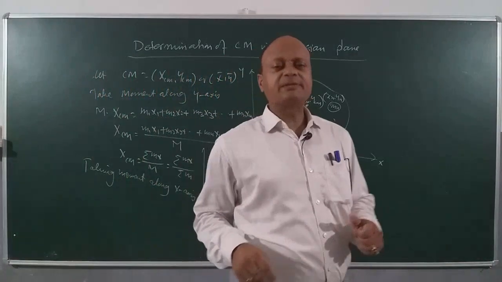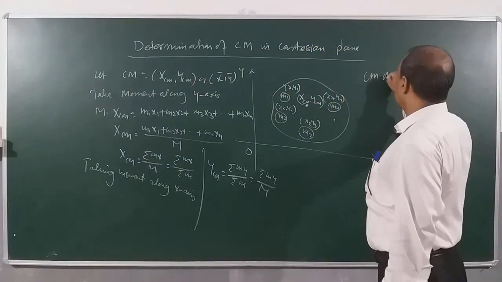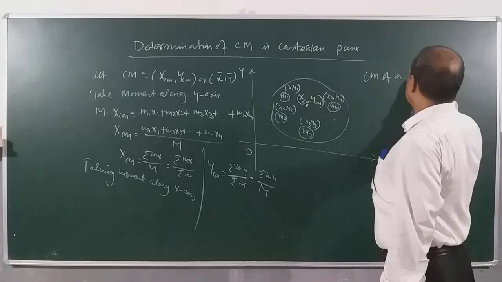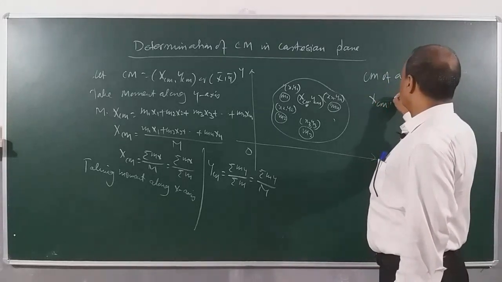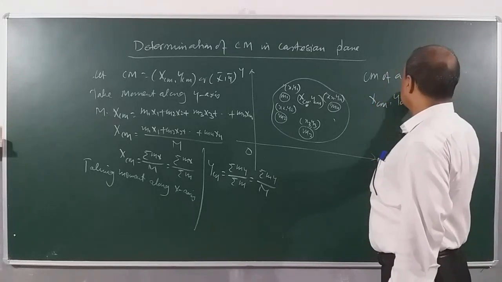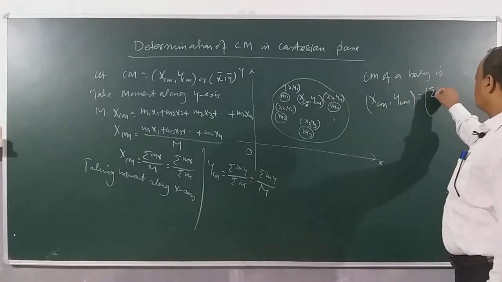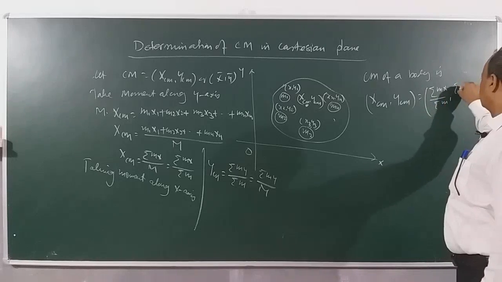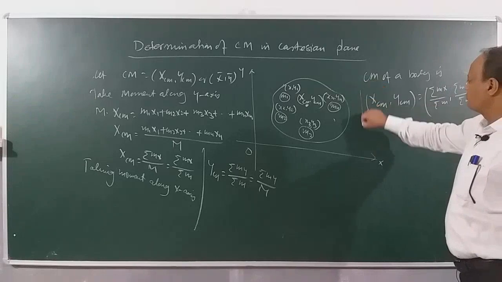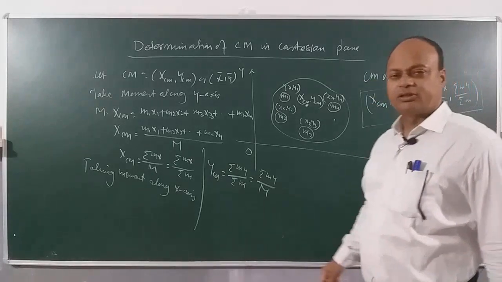So this gives us a clear formula. The center of mass of a body is xcm comma ycm, and that's equal to sigma mx by sigma m and sigma my by sigma m. So this is the location of the center of mass of the body.